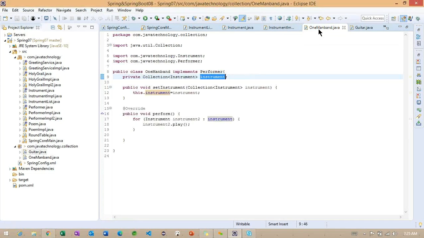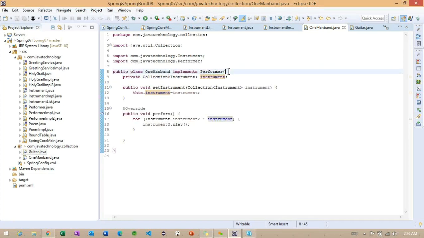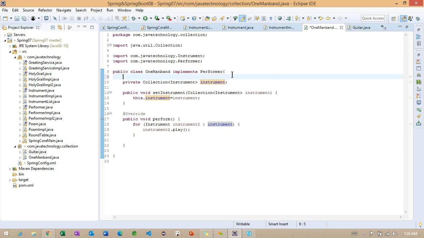Okay. Now we created one man band as one class, and we are using the properties here. Can you tell me now what we can do? What are the steps I need to follow here?